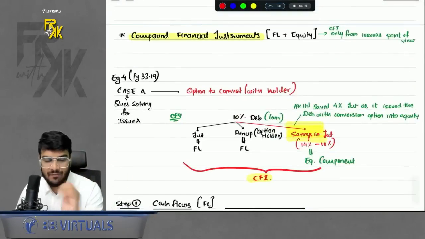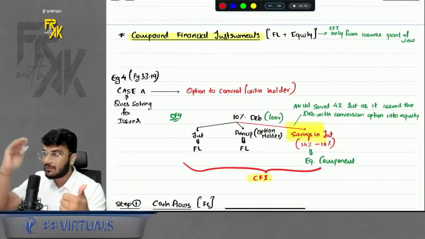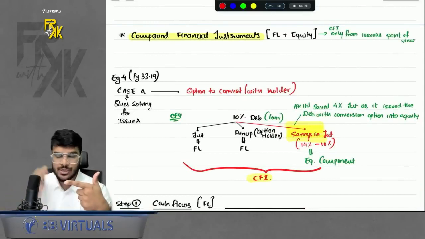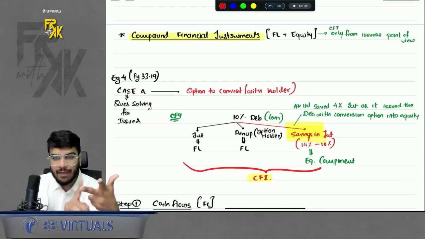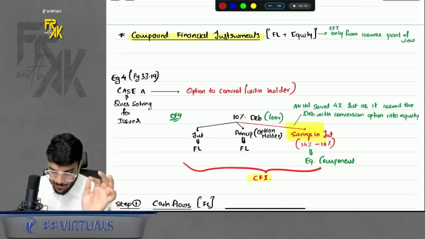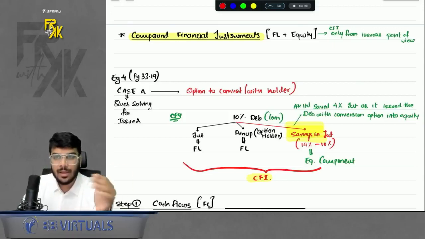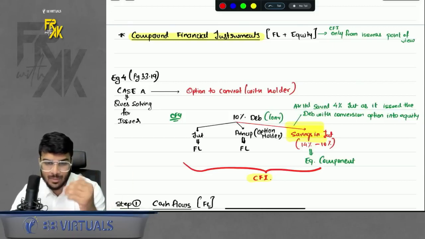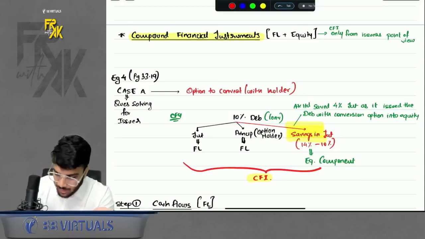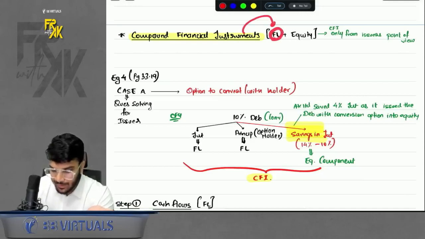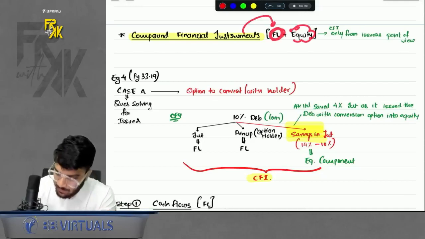So this was level 1 input. So normal ACM question where we assume the fair value. Done. Relationship wala part. Done. Level 1 input. Done. Now we come towards CFI, compound financial instrument. Now what is the meaning of compound financial instrument? That we already discussed. An instrument where we have both the elements. We have the element of FL also. We have the element of equity also.